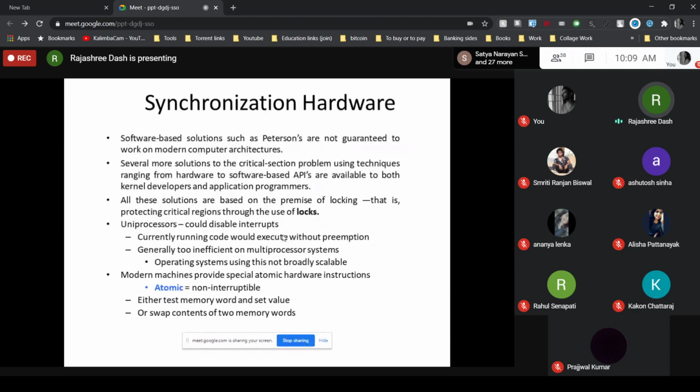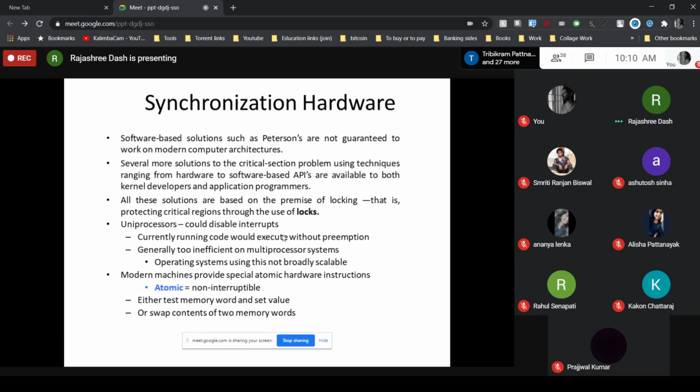It cannot be applied to more than two processes. Again, it is not guaranteed that it can work on modern computer architectures. That software-based solution, the Peterson solution, is not guaranteed to work on modern computer architectures.